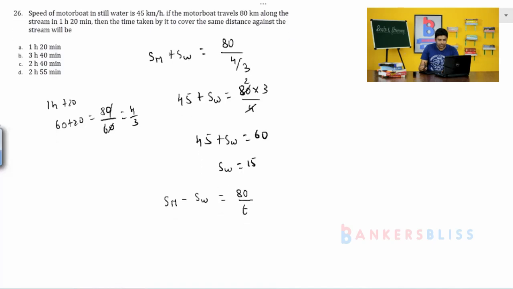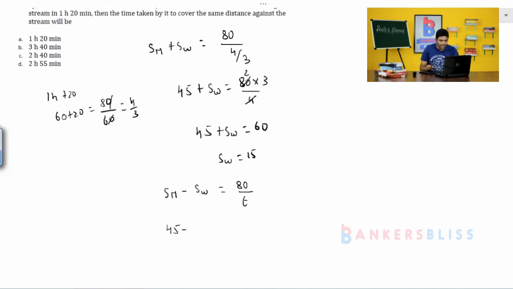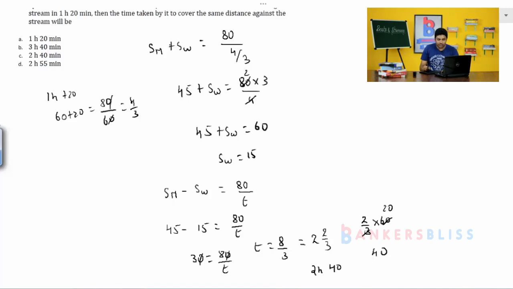So see here, speed of the motorboat 45 minus speed of the water, that is 15, is equal to 80 by time taken. So 30 is equal to 80 by time taken. So 0 0 cancels. T is equal to 8 by 3. So therefore, see here, 3 2s are 6, 2 hours, remaining is 2, 2 by 3. So 2 by 3 of 60. So 3 2s are 6, 20, 20 into 2, 40. Therefore, 2 hours 40 minutes. So option C is the right answer.